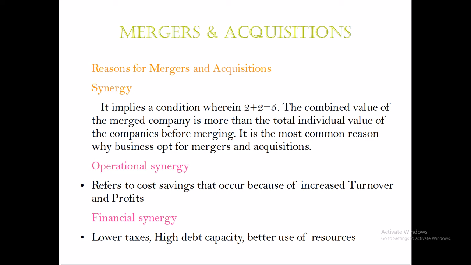Sometimes it is possible because if you take the valuation of the company after the acquisition, it will be more than the value of the individual companies before the acquisition happens. So if A and B are worth 2 crores each, after the acquisition, when the company becomes C, the valuation of C will be 5 crores. So how could that happen?